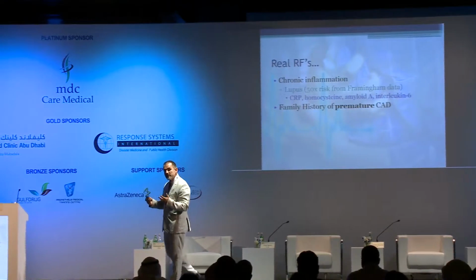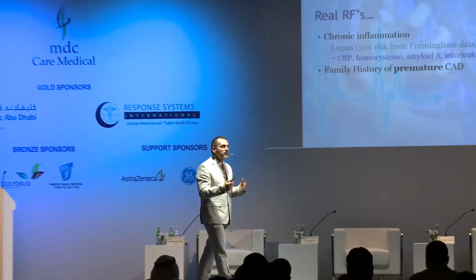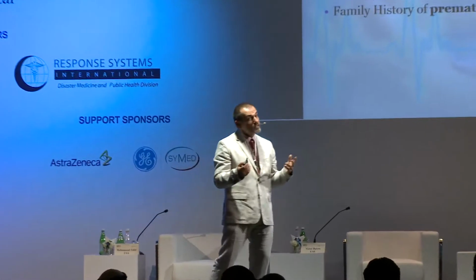We always talk about family history, but family history that my dad had an MI at 85, I'm not quite sure what that means. And usually, I would tell you it probably doesn't mean much. But family history of coronary disease at an early age is clearly a big risk factor.